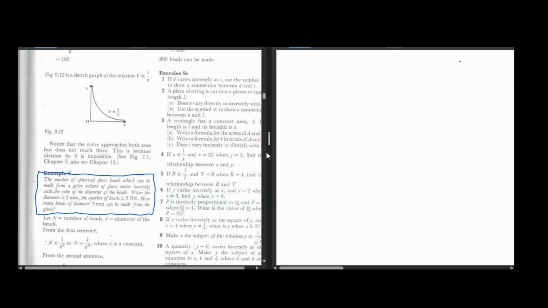Saka chatifunga kutanga kuita panapa, I call the process assignment. We have to assign something to something. What are we assigning? The number of spherical glass beads which can be made from a given volume of glass varies. Saka what is varying with what? The number of spherical glass beads. Saka we can say let n be the number of beads. Saka the number of beads is n.